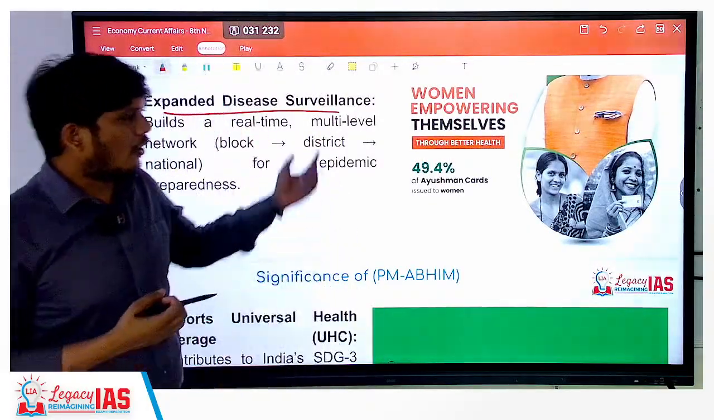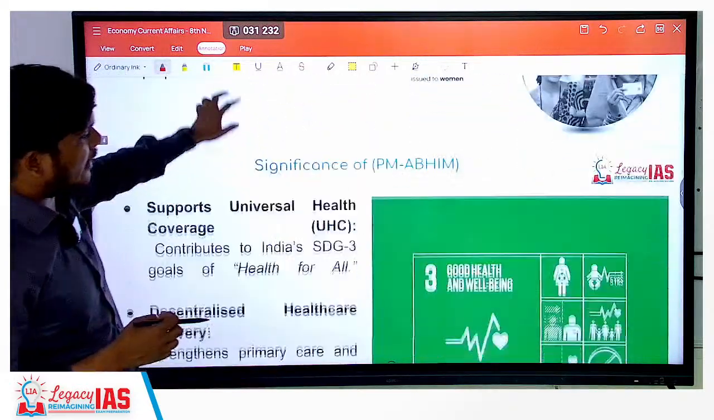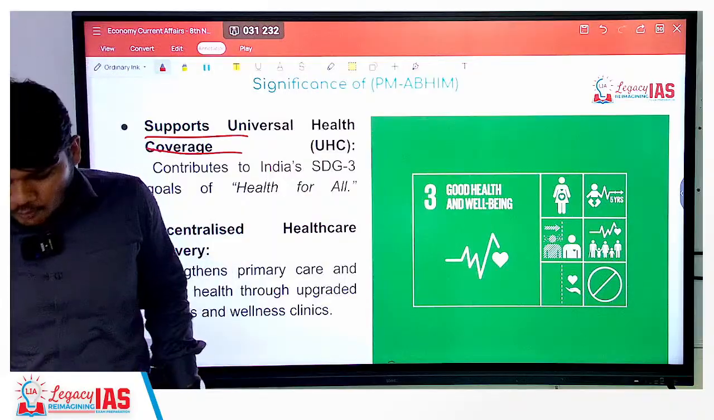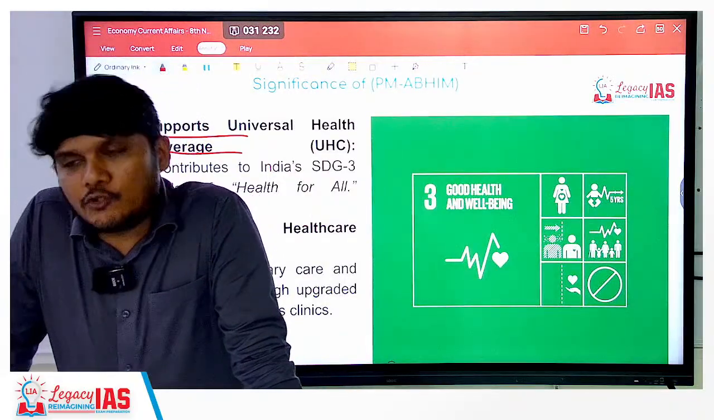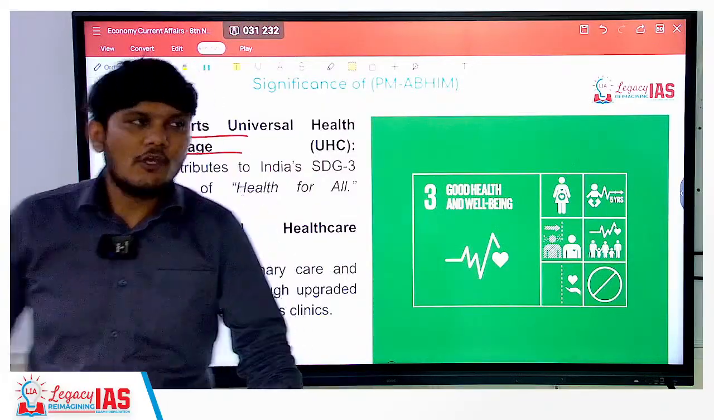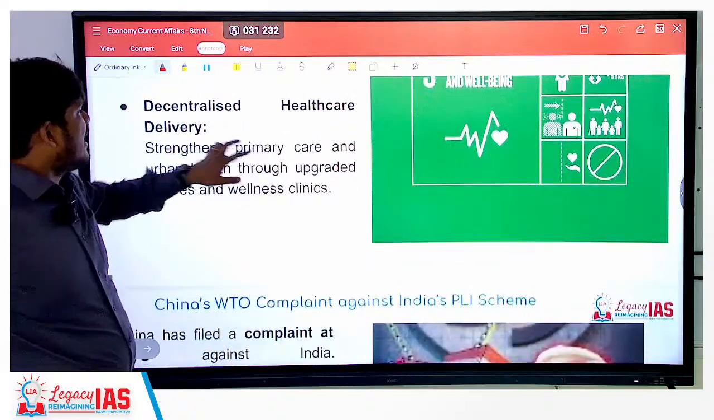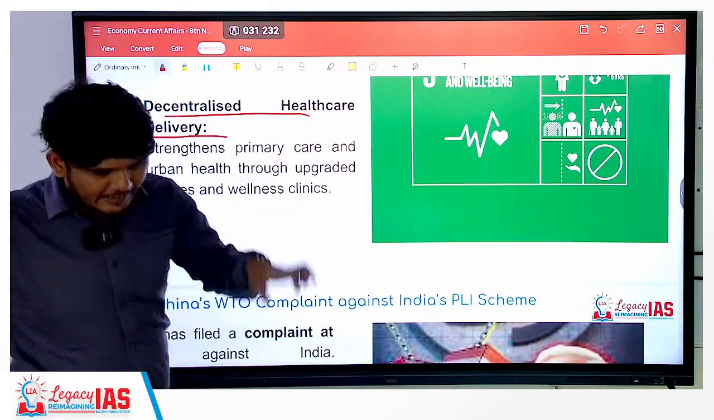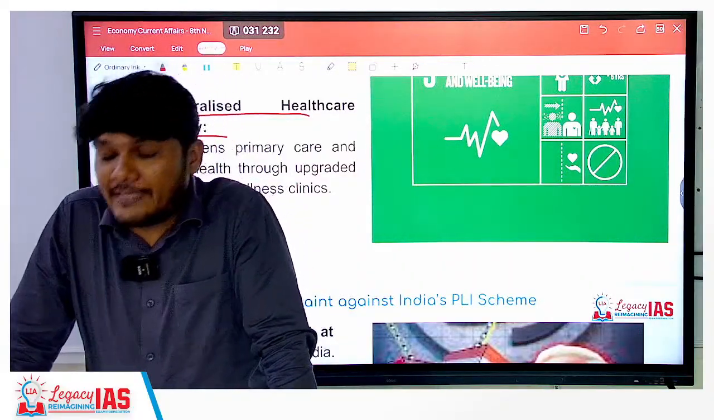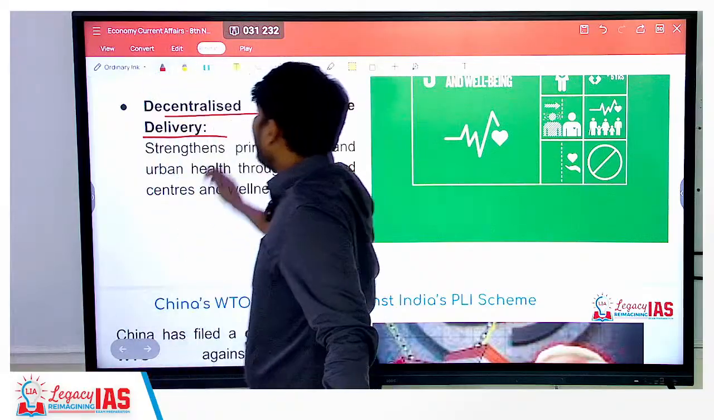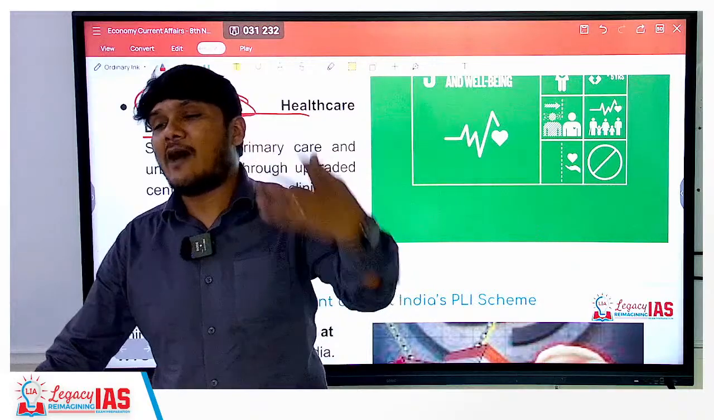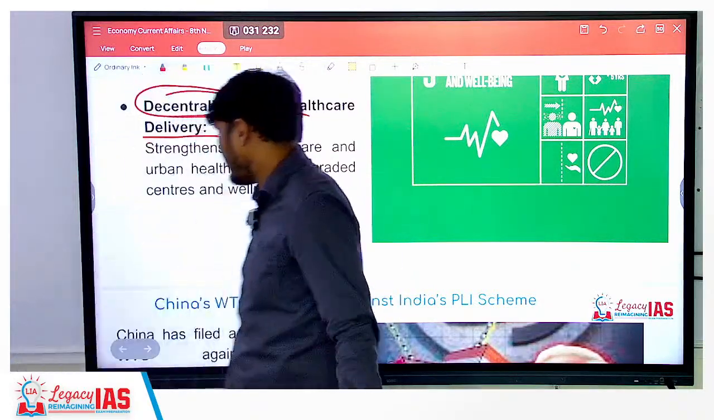Surveillance of the diseases and ailments of the people will be easier. It supports universal health coverage. So the government wants that each and every individual should be covered by some form of insurance or the other. There needs to be some amount of coverage. So it benefits that as well, and decentralized healthcare delivery, because remember the primary healthcare centers are going to be present in every nook and corner, so there will be decentralization. You will not have to run from pillar to post, you will not have to run very far off to get the basic healthcare needs met.